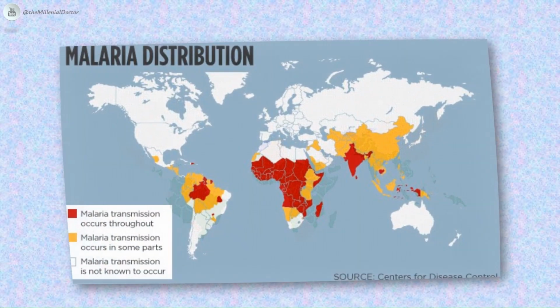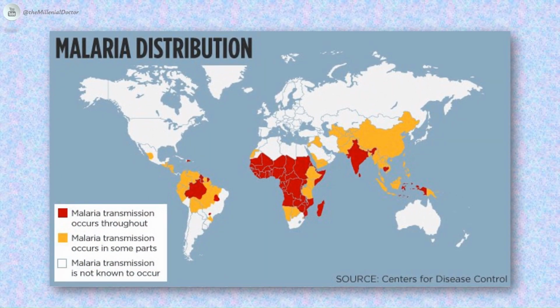A global view of malaria: approximately half of the world's population lives in areas that are at risk of malaria transmission. Malaria is most prevalent in developing nations with tropical and subtropical regions of the world. Africa is the most affected area, with the most vulnerable persons being young children and pregnant women.